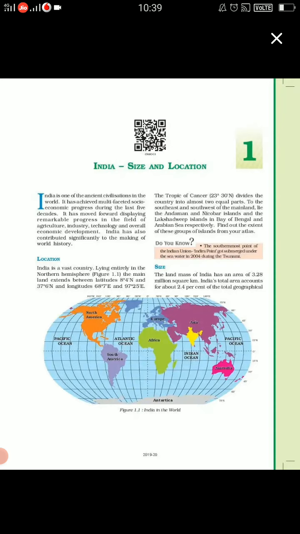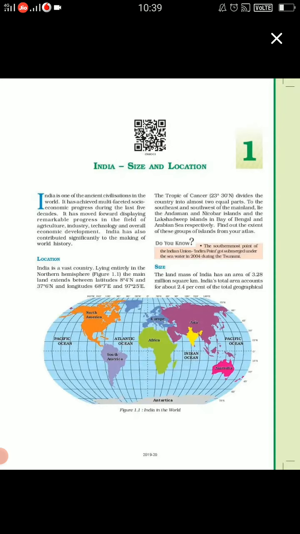Fine, children. So, we will start with the location of India. Many a times we just think that this chapter is very small and very easy to understand. So please concentrate and try to understand the location of India. Children, you all know India is a vast country and it is entirely in the northern hemisphere. Just look down at figure 1.1.